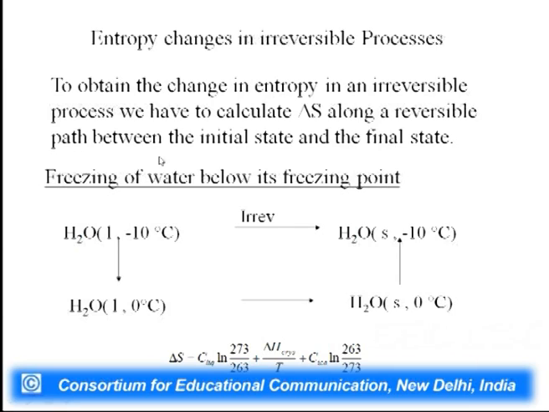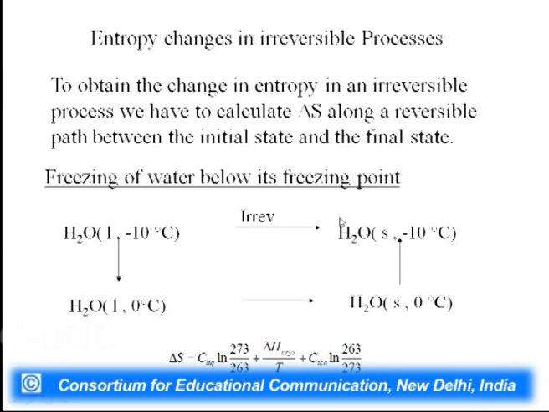For example, suppose we want to calculate delta S for freezing of water below its freezing point. For example, H2O liquid at minus 10 degrees Celsius going to H2O solid at minus 10 degrees Celsius. So, this is an irreversible process. This will happen spontaneously: if we take water at minus 10 degrees Celsius, water will try to solidify.